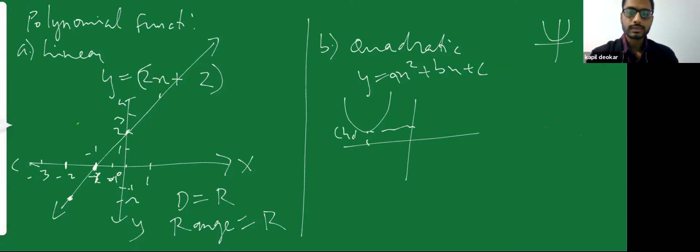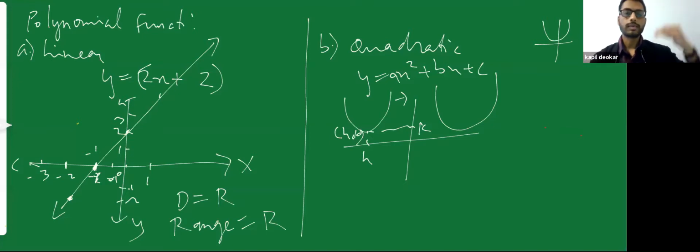If my vertex is h comma k, where h is my x-intercept and k is my y-intercept, then the equation of this graph, I can say, is y is equal to x square plus bx plus c. If my h and k move to some other point, my graph can also look somewhat like this. So it depends on which equation it is. If I say x square plus 4, that graph will shift to my left hand side. If I'm saying x square minus 4, that graph will shift to my right hand side. Or that graph can shift above my x-axis and below my x-axis, depending on which equation I'm writing.